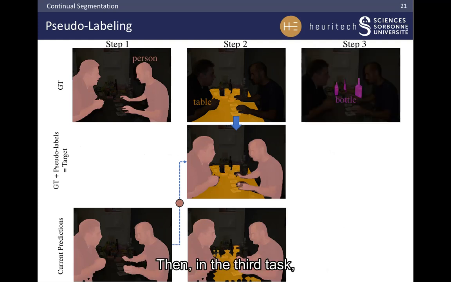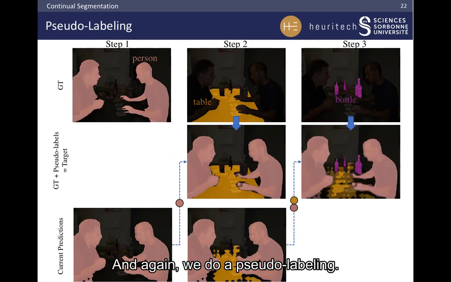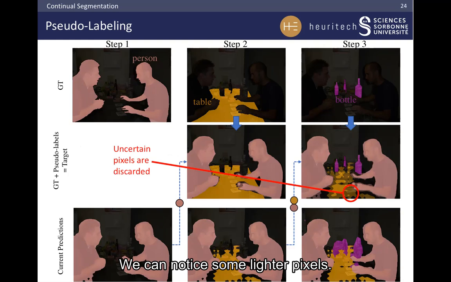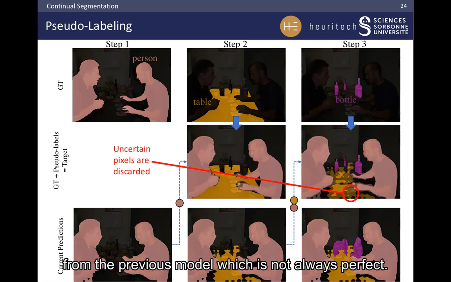Then, in the third task, we add the class bottle in purple. And again, we do pseudo-labeling, in this case using the network of the second task to predict both table and person. We can notice some lighter pixels that denote the uncertain pseudo-labels that we discard. It helps to do so in order to avoid propagating errors from the previous model, which is not always perfect.